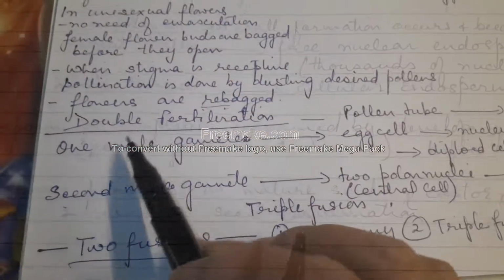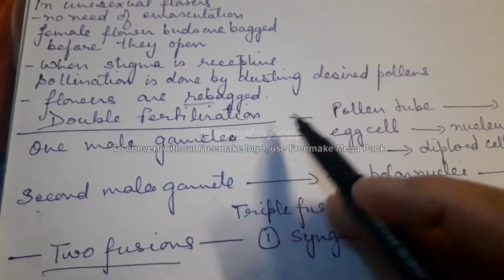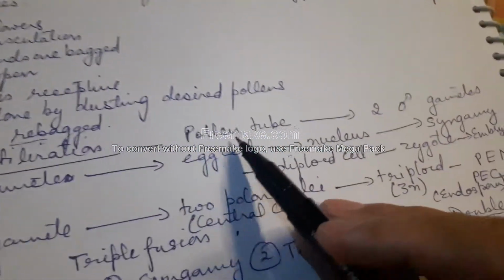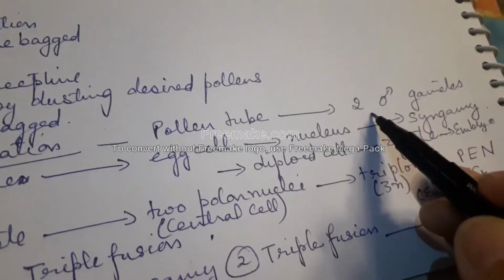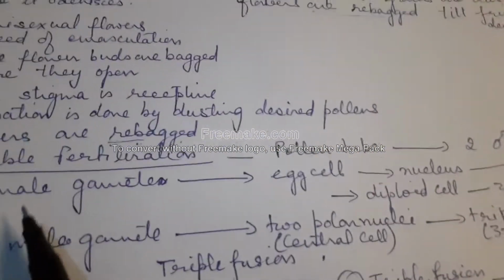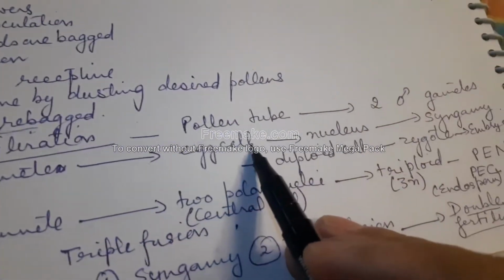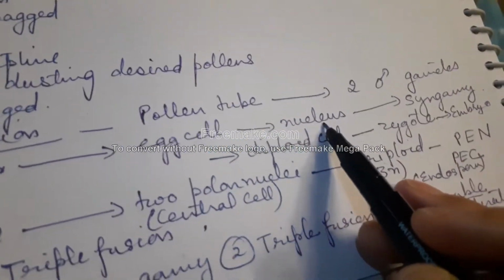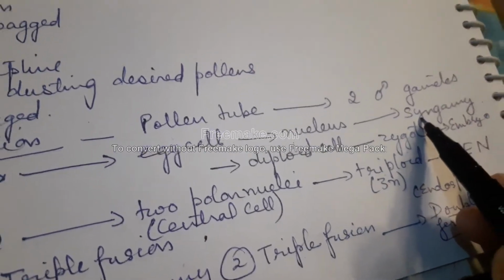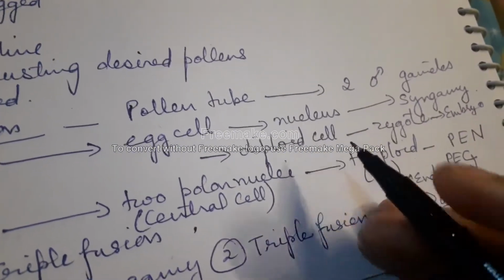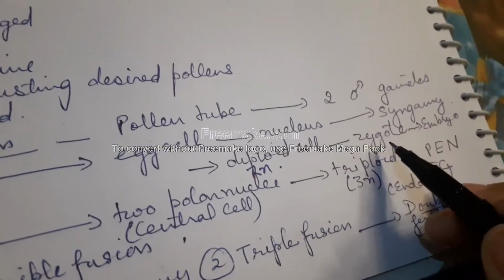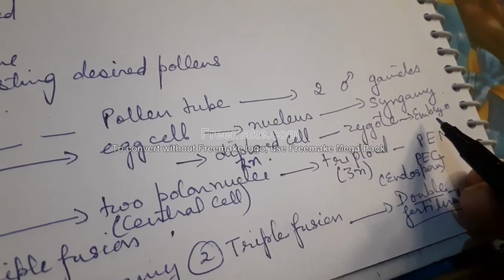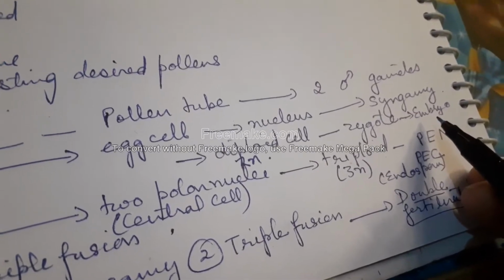Double fertilization. Double fertilization is a special phenomenon that happens in angiosperm plants. We know that when the pollen tube reaches the micropylar end, it already has two male gametes. Now one of the male gametes fuses with the egg cell or ovum, the nucleus of the ovum, and this process is called syngamy. It results in the formation of a diploid cell which will later give rise to the zygote, and the zygote will form the embryo. The embryo will give rise to the future plant.